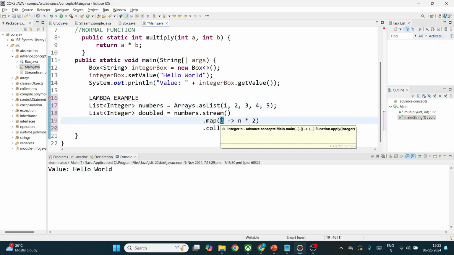So this is identical to a for loop. If you guys remember, for i equal to 0, i less than n, i plus plus, and i will have the value of the array values, right? Similar to that, i will have the values 1, 2, 3, 4, 5, and for that it will multiply by 2 in the operation. Okay, you can remember it like this.